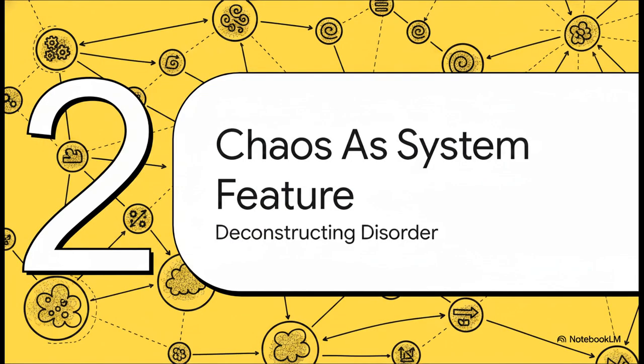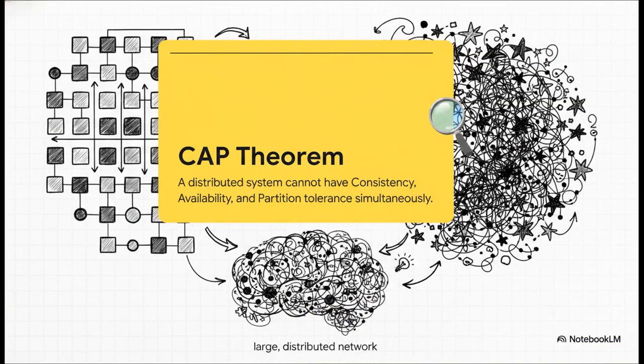Moving on to Section 2, chaos as a system feature. Let's deconstruct this whole idea of disorder by zooming way out to a macro-level view of social networks. Okay, so the defense pulls out the CAP theorem from computer science. Basically, it states that in any massive distributed system, like a social media network, you absolutely cannot guarantee perfect consistency, continuous availability, and tolerance to network partitions all at the same time. You just can't have all three perfectly aligned, meaning absolute order is mathematically impossible.